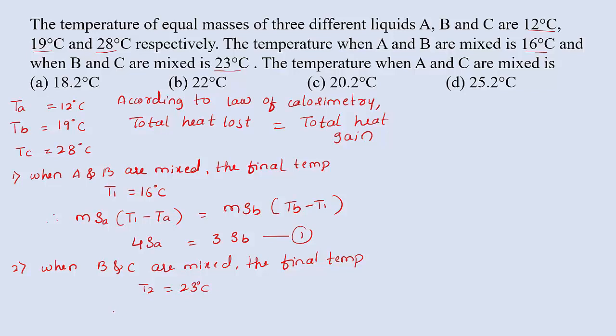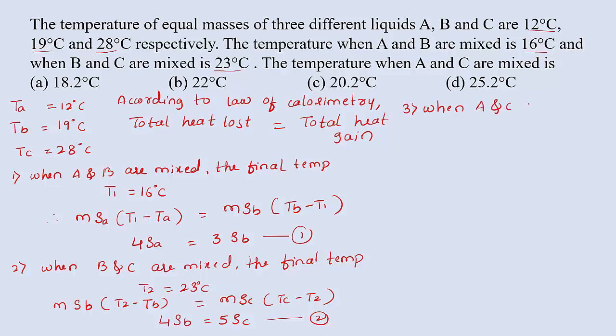Again use the same equation. We can write m S_B (T2 minus TB) equal to m S_C (TC minus T2). Substituting the values, we get 4 S_B equal to 5 S_C. Let us take it as equation number 2. Now come to the third case, that is when A and C are mixed.